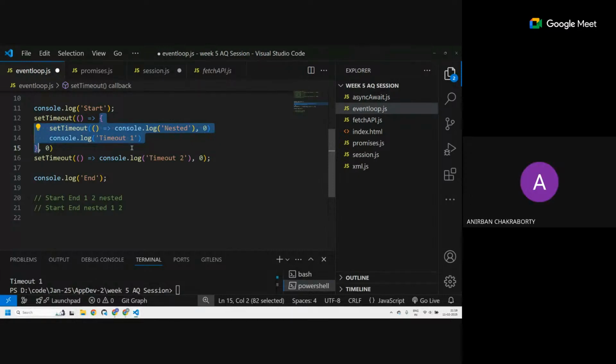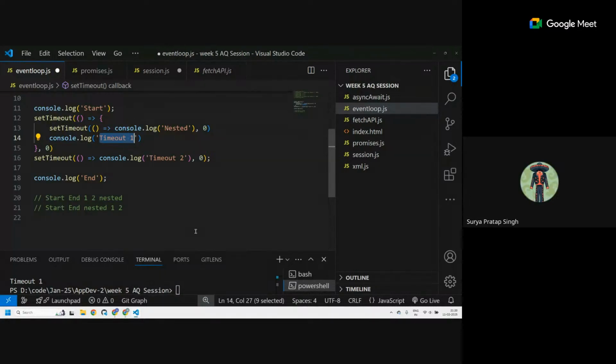Will line 13 now be moved to the web API again? Yes. This line will be moved to the web APIs now. After that, it will print set timeout. After that, since it's now synchronous, this will be console.log timeout 1. So that means now the whole thing is start, end, timeout 1. Okay. Up till now. Then which is next in the call stack?